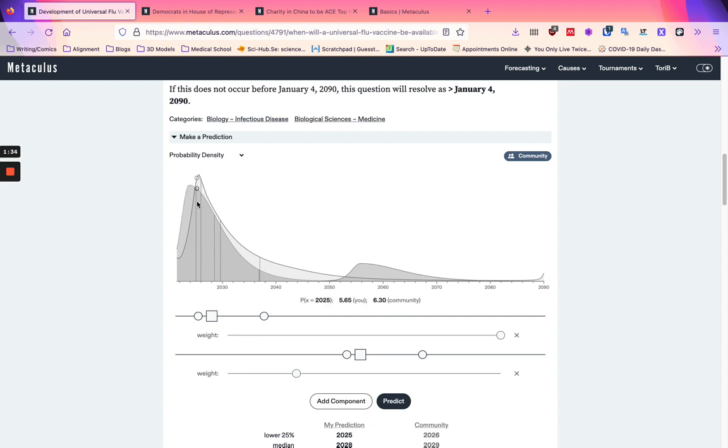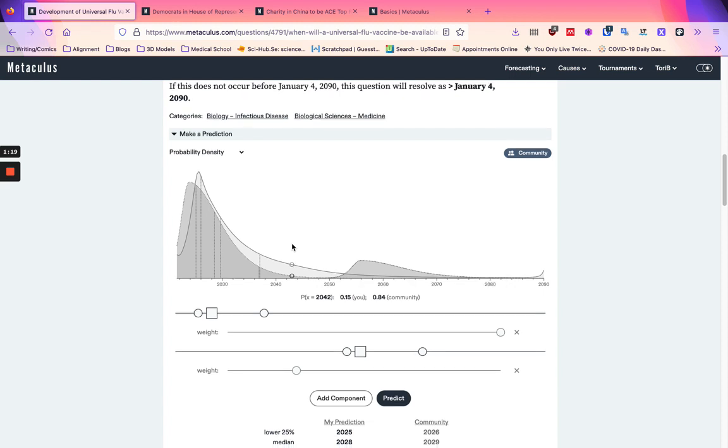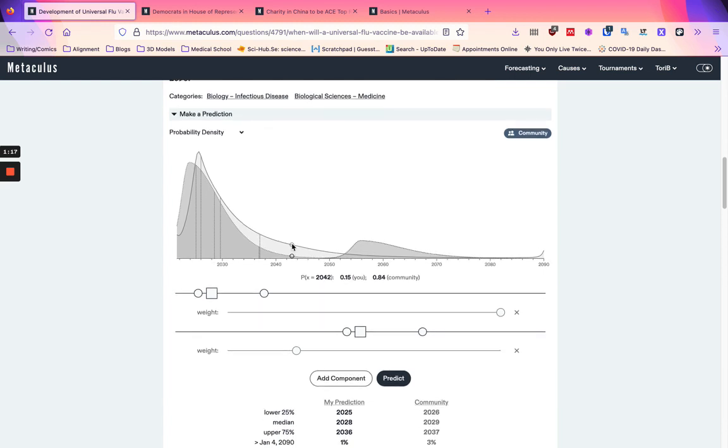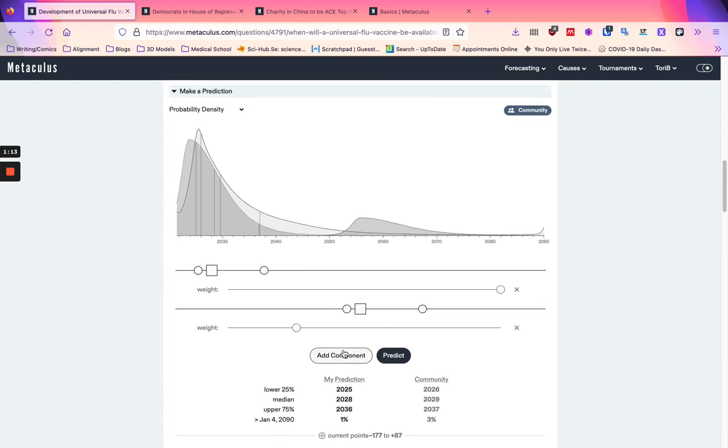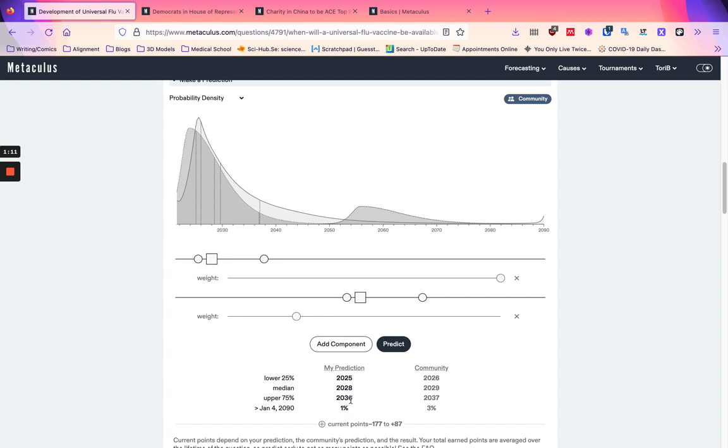There's also some weighting in the point system for being better than the community, so if you make a narrower prediction that's closer to the truth than the average bet of the community, then you'll get extra points for that. And also for time, so if you make a prediction earlier on, when there's presumed to be less information available, then you'll also get slightly more points for that. So we can compare my prediction here to the community prediction here. We can see the change of distribution here, they're pretty similar.